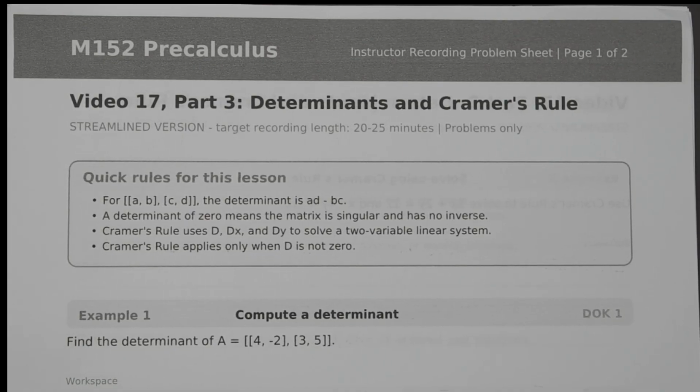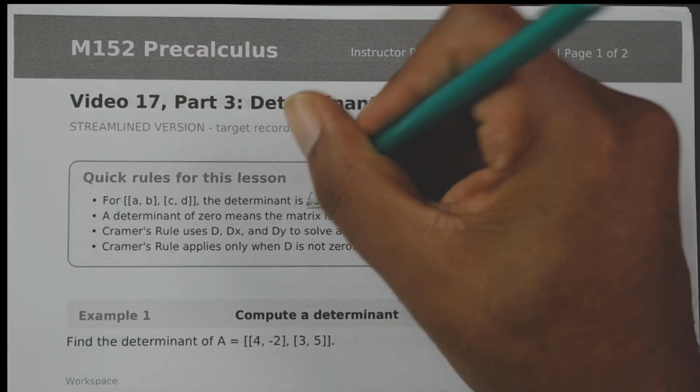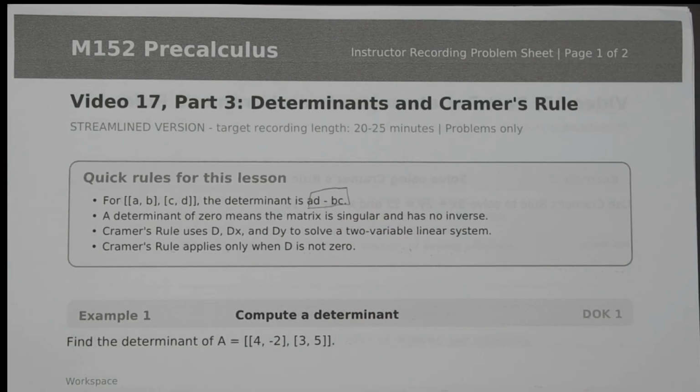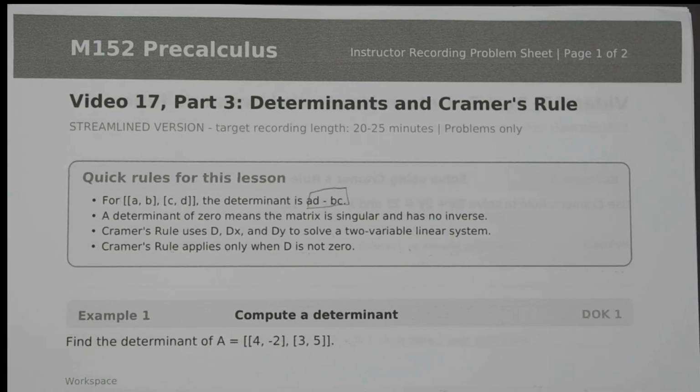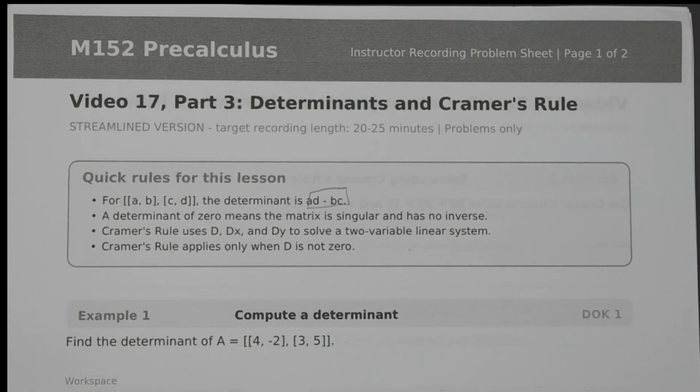First of all, for the matrix A, B, C, D, the determinant is AD minus BC, which is what we looked at in the last lesson. A determinant of zero means that the matrix is singular and has no inverse. Cramer's rule uses D, Dx, and Dy to solve two variable linear systems. Cramer's rule applies only when D is not equal to 0.